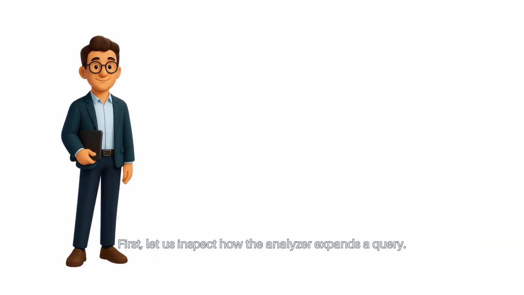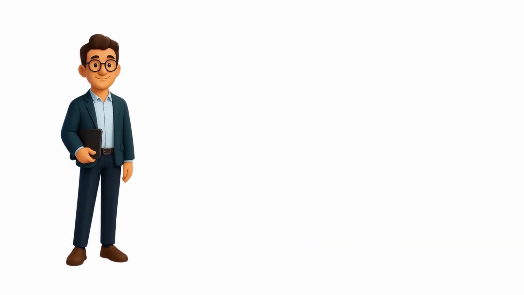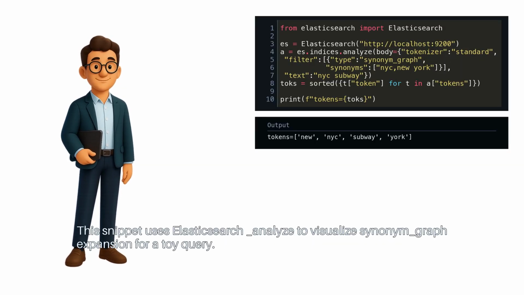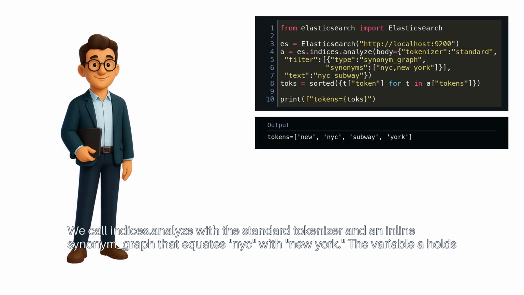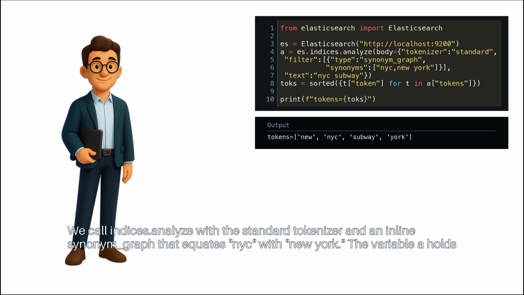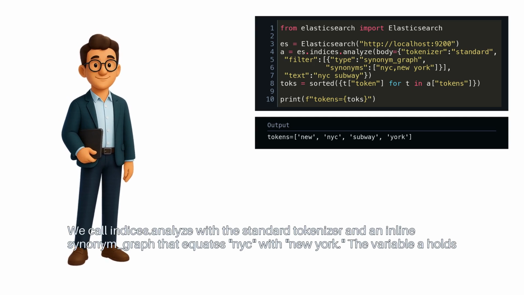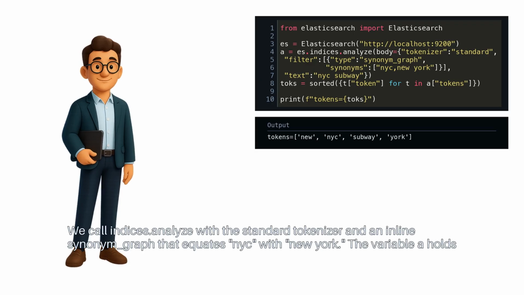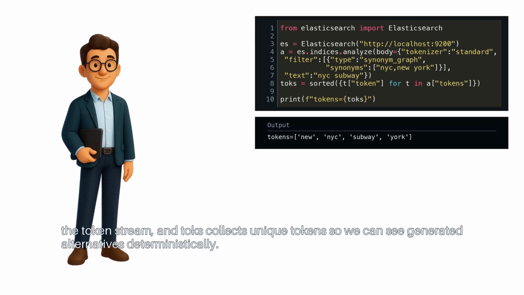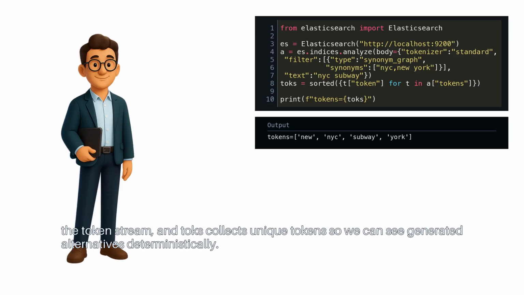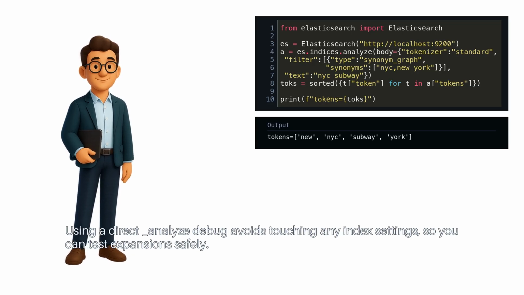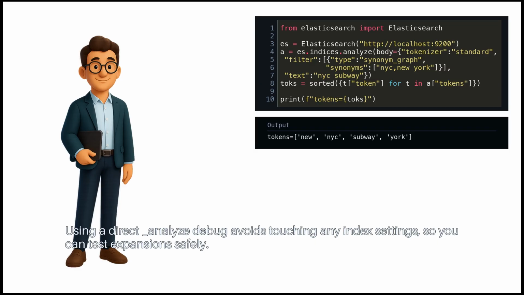First, let us inspect how the analyzer expands a query. This snippet uses Elasticsearch Analyze to visualize synonym graph expansion for a toy query. We call indices.analyze with the standard tokenizer and an inline synonym graph that equates NYC with New York. The variable A holds the token stream, and toks collects unique tokens so we can see generated alternatives deterministically. Using a direct analyze debug avoids touching any index settings, so you can test expansion safely.